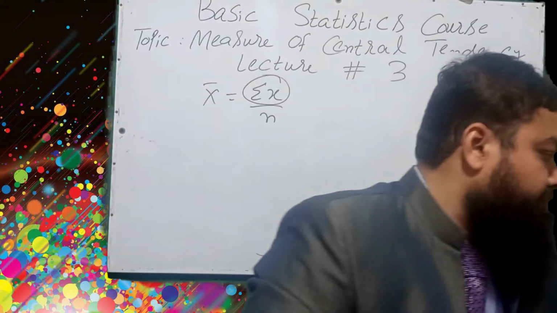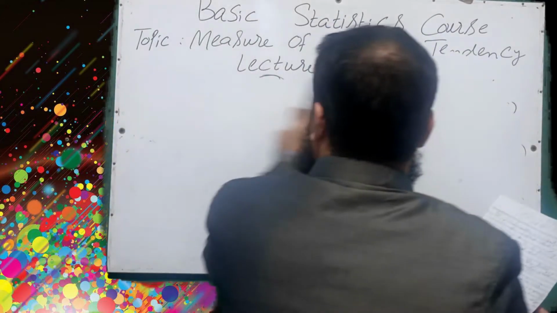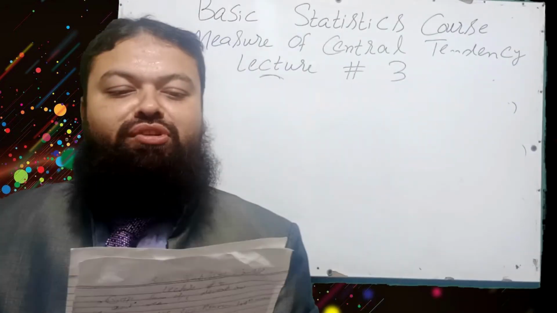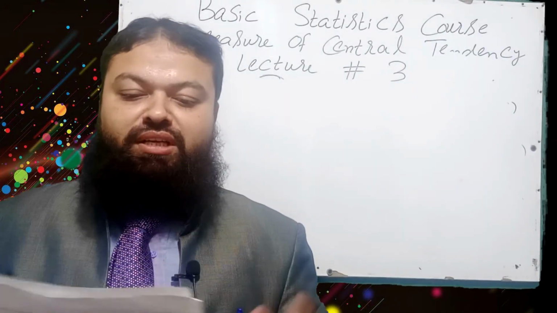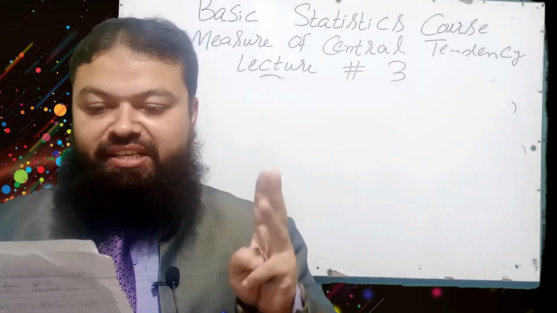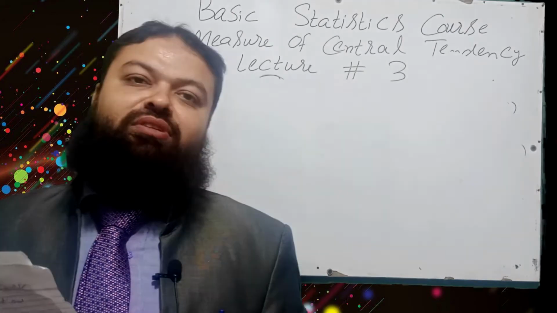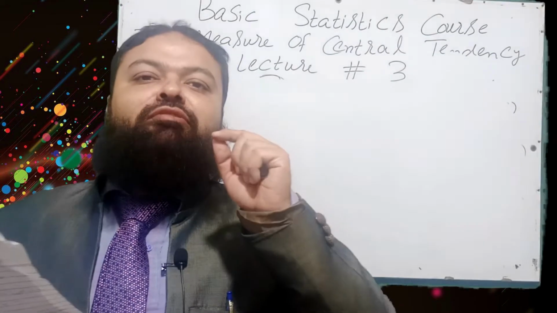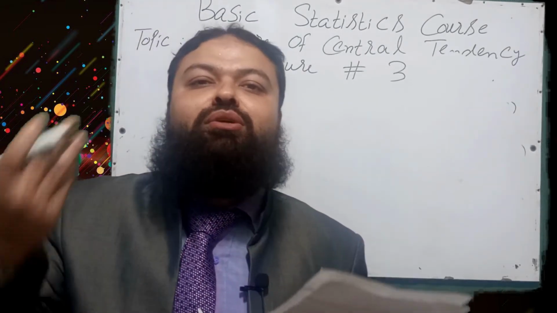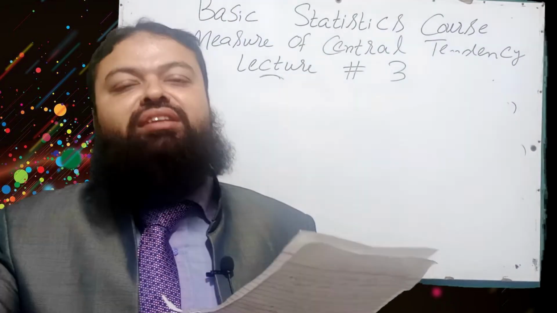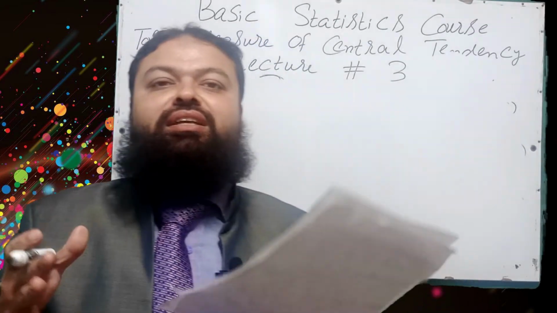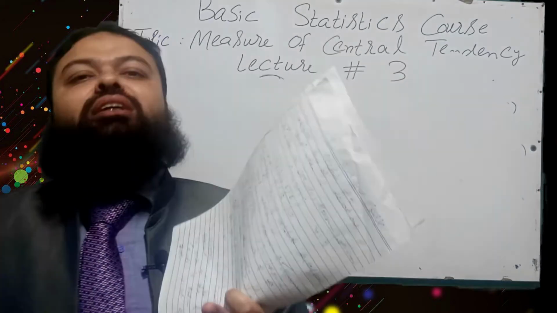Number 32. Which mean is most affected by the extreme values? A is harmonic mean, B is geometric mean, C is arithmetic mean, D is none of the above. A very important one. When we have extreme values in the data, for example, the salaries of workers. The salaries are 10,000, 11,000, 12,000, 13,000, 15,000 rupees, in the range of 10 to 15,000 rupees.